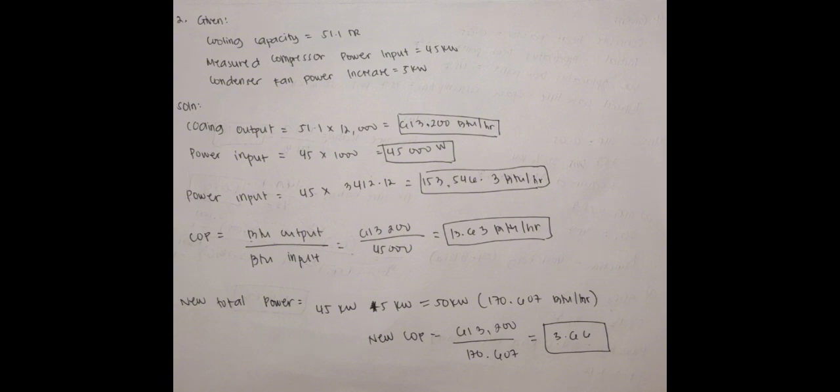So next, to get the COP, we have the formula BTU output over BTU input. So plug in the givens: 613,200 over 45,000. Divide it, and we can get 13.63.